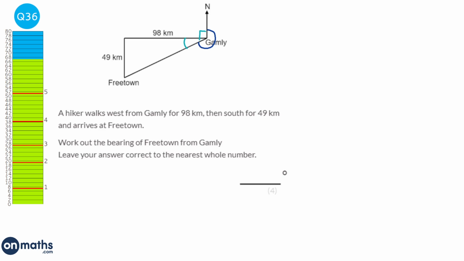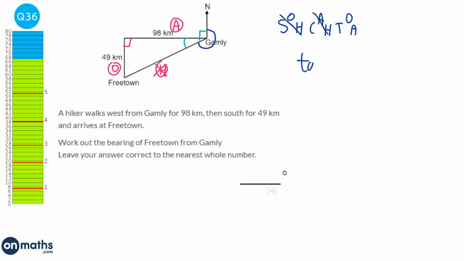So we're going to start by labelling the sides. Well, we've got a 90 degrees here, we've got the hypotenuse here, we've got the adjacent here next to the angle, and we've got the opposite, which is across from the marked angle. Here we're not using the hypotenuse, so we can cross that out, and we can do our SOHCAHTOA, and the only one that doesn't have the hypotenuse is TOA.